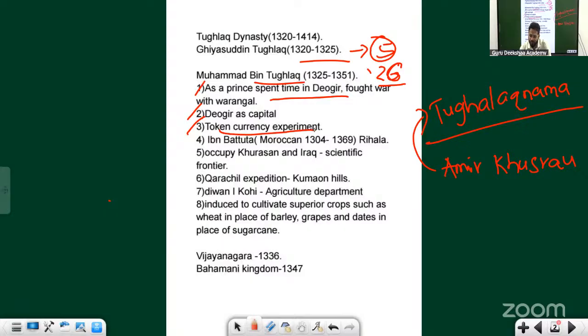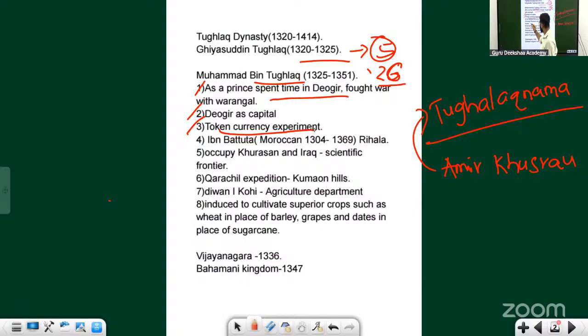Token currency shouldn't be counterfeited, otherwise it will lose its value. You'll see that so many people started counterfeiting the currency. There was no means to control this. The idea was good, and he was not the first ruler. This experiment was already done in China and other places. Idea again good, execution wrong. He couldn't control the counterfeiting, so that also became a failed experiment.